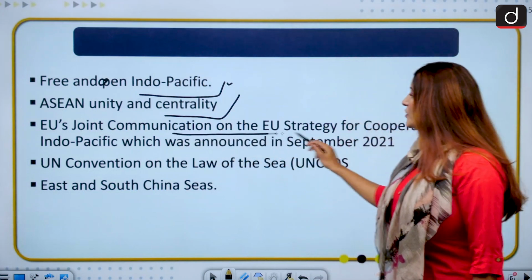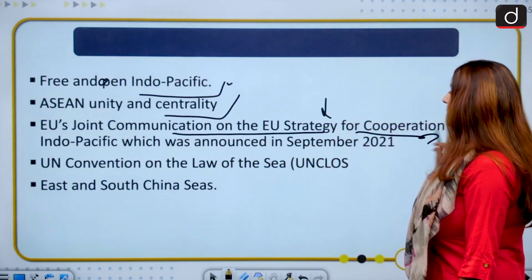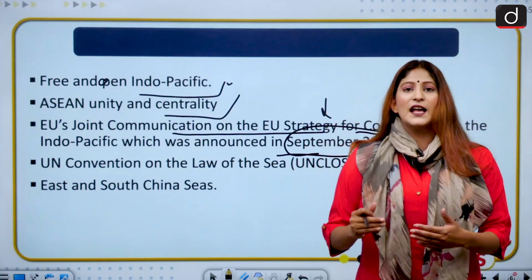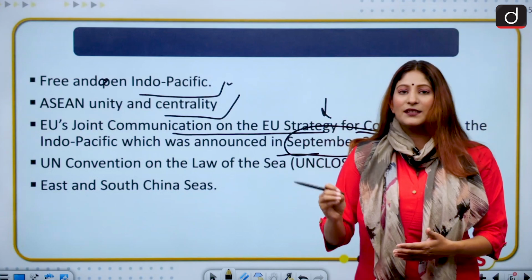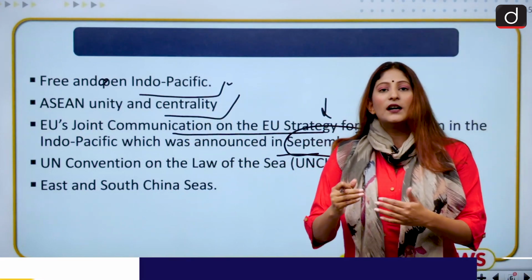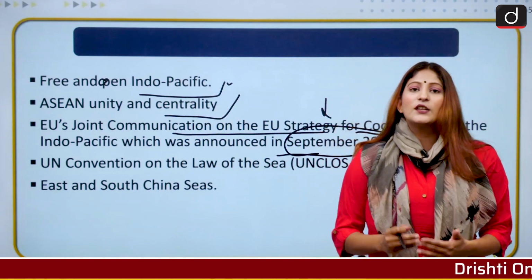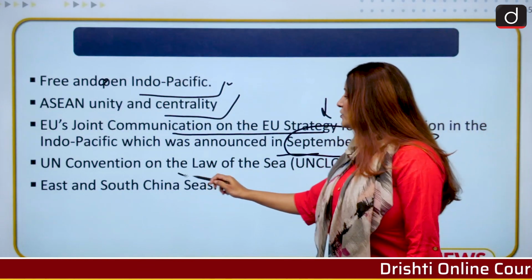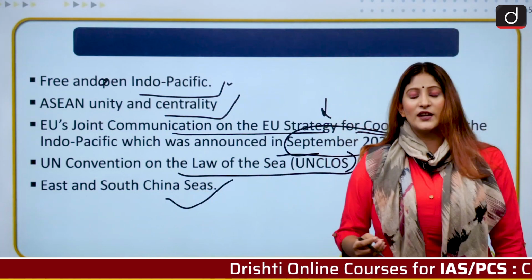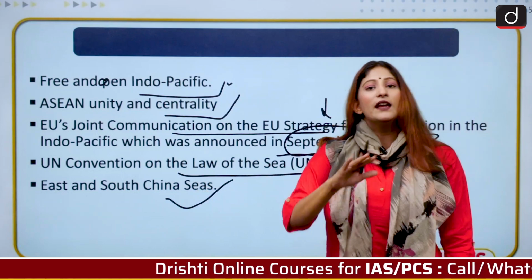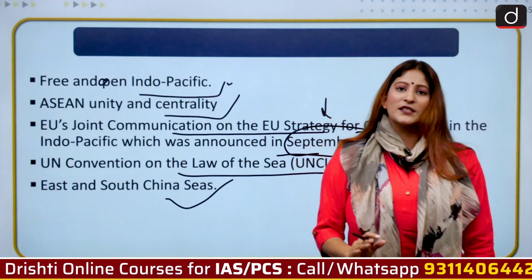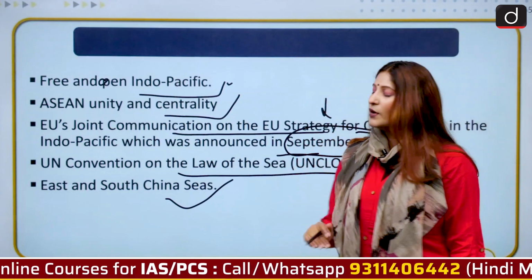The EU's joint communication on the EU strategy for cooperation in the Indo-Pacific was announced in September 2021, and this entire comprehensive framework has been premised upon economic stability and security of the region. The UN Convention on the Law of the Sea should be followed, and this was of course with respect to the East and South China Sea, which is hotly contested between the littoral states of every region. We have discussed a lot about the South China Sea and Indo-Pacific in many of our new series. You can go and watch that.